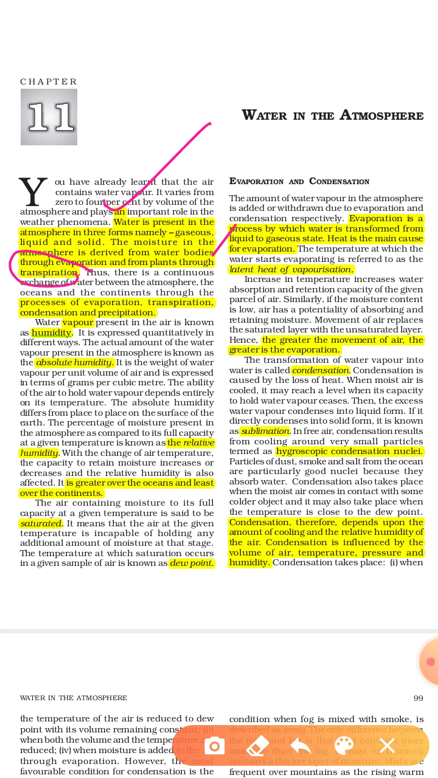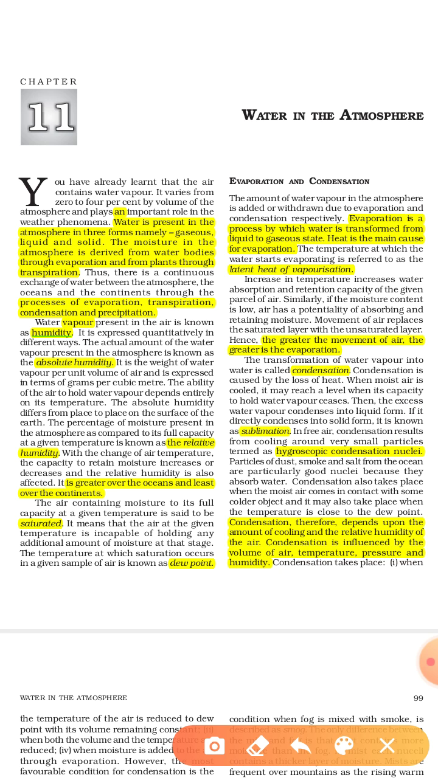So the processes are evaporation and transpiration, condensation and precipitation. In this way there is an exchange of water between the atmosphere and the oceans and continents in the form of evaporation, transpiration, condensation and precipitation. So there are four forms. From these there is an interchange of water from water body to atmosphere and from atmosphere to water body.